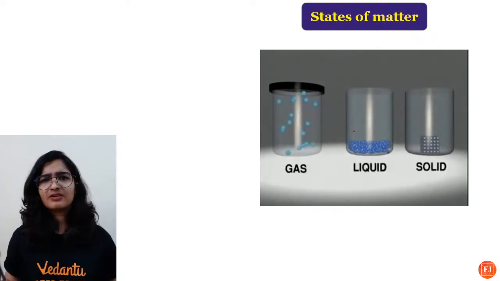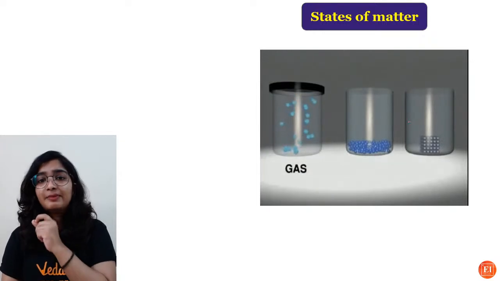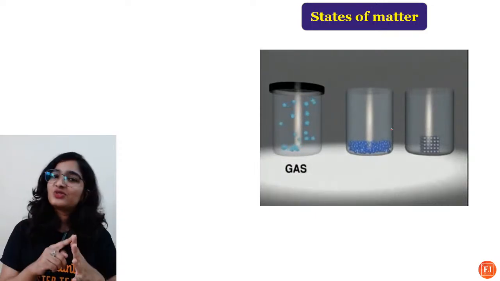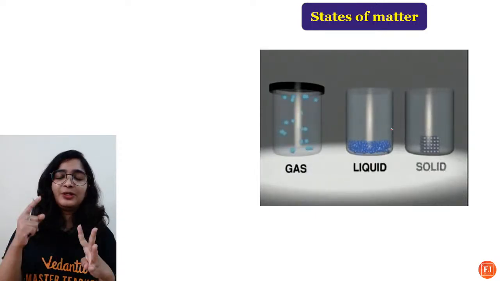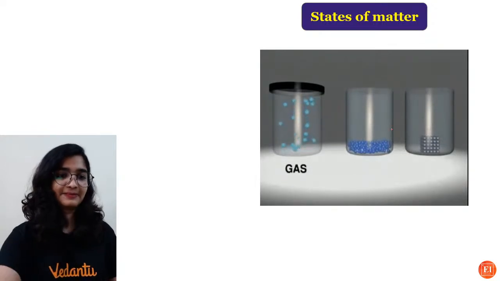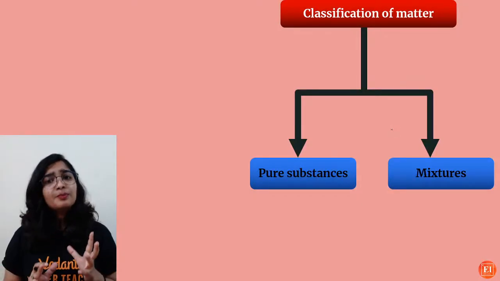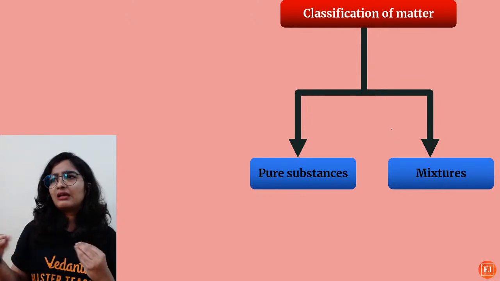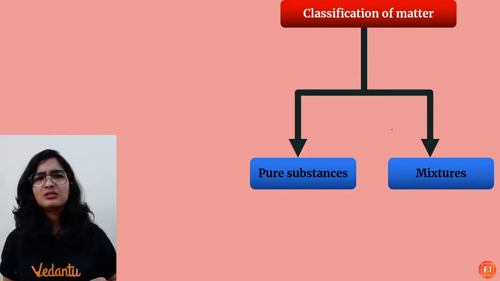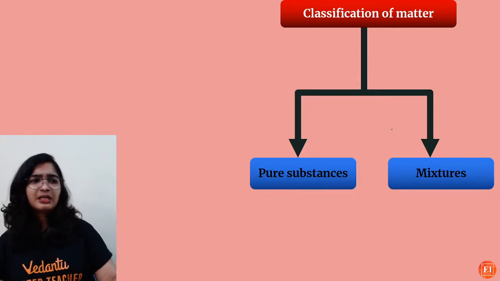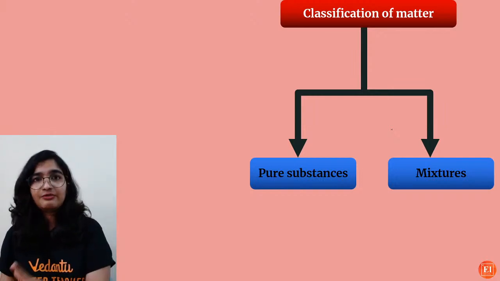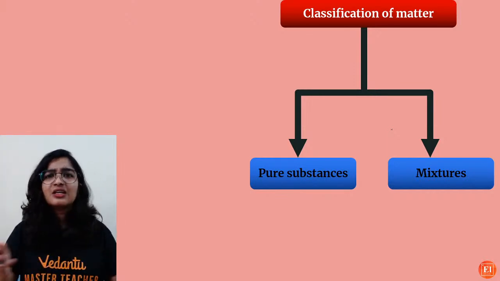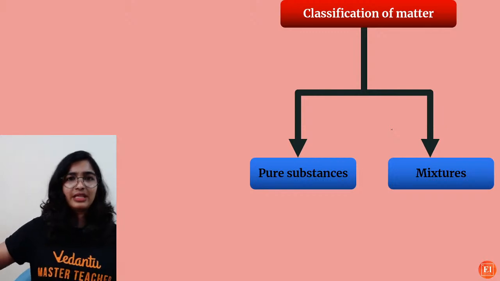Solid, liquid, gas, right? So, on the basis of the arrangement of the particles, the matter has generally been classified. I know there are 5 states of matter, but generally the matter has been classified into solid, liquid, and gas, right? But based on this, whatever we call purity in everyday life, what is pure according to us? For example, this water is pure. That means it does not contain any impurities, right? According to us, impurities are, if you see some dust particle or some insect, that is what is impure, right? Then we won't drink that water.